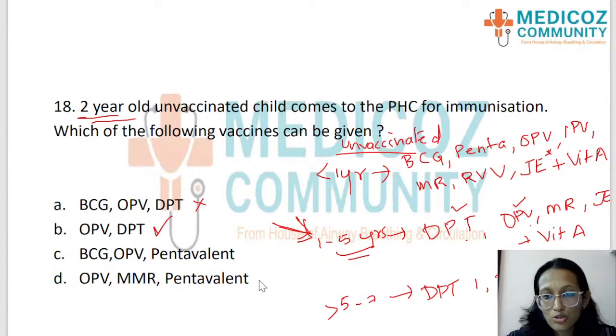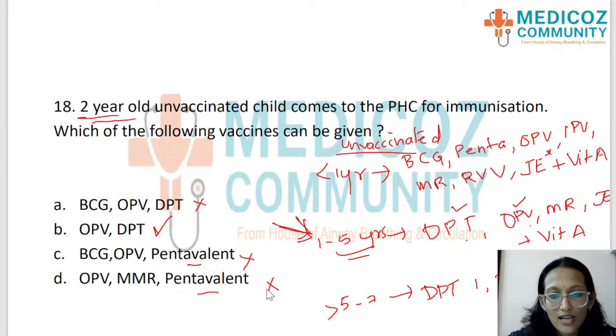Let us look at the other 2 options also. We have pentavalent in both the options. So Penta cannot be given to an unvaccinated child above 1 year. So both the options of C and D are ruled out. The answer is option B.